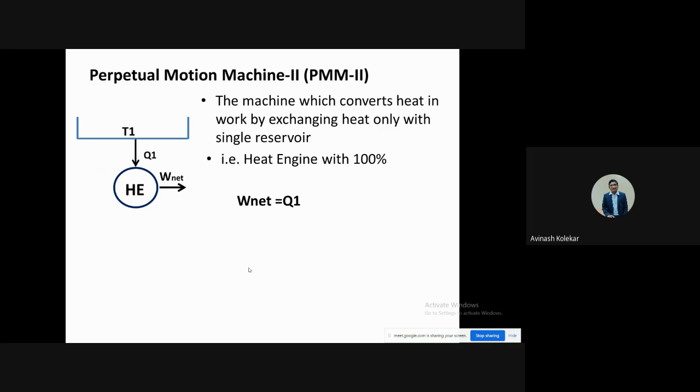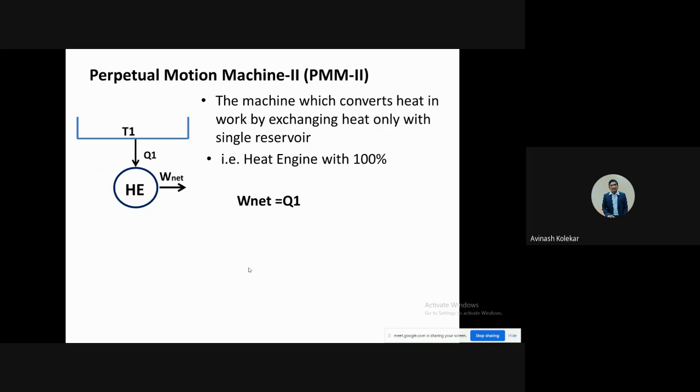Now, a machine having 100% efficiency is called a perpetual motion machine of the second kind. Now you should remember that this type of machine is not possible at any cost. It is impossible. I'm not saying very difficult, but it is impossible to have this type of machine. Okay, so this you should remember.